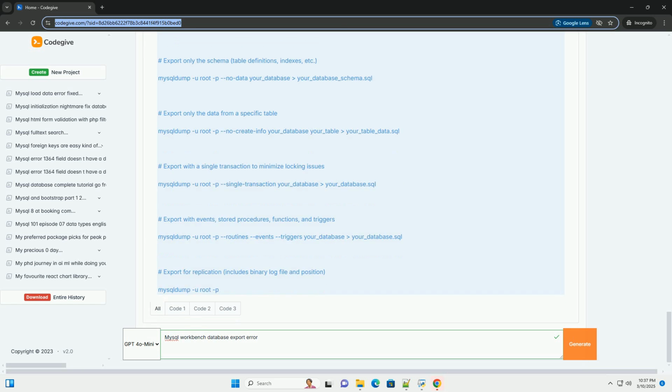Ensure valid geometry data. Use spatial functions like ST_IsValid to check the validity of your geometry data before exporting. Repair any invalid geometries using functions like ST_MakeValid. Use hexadecimal representation for geometry data.